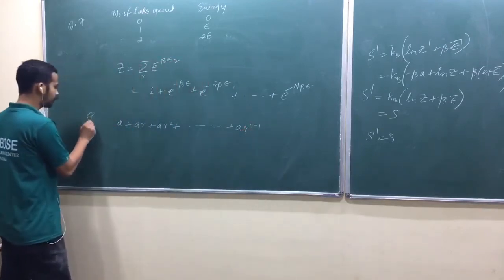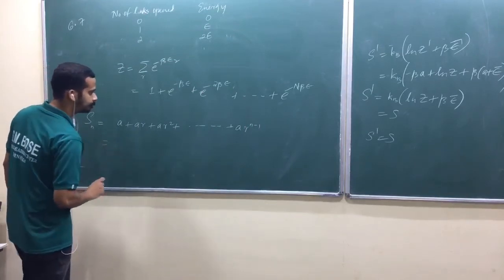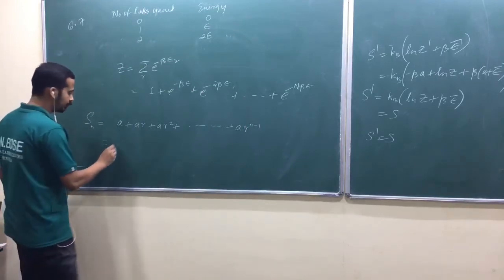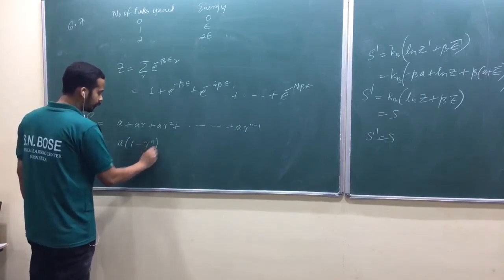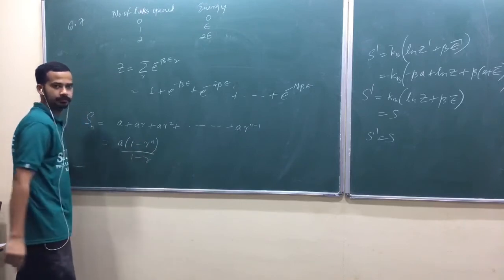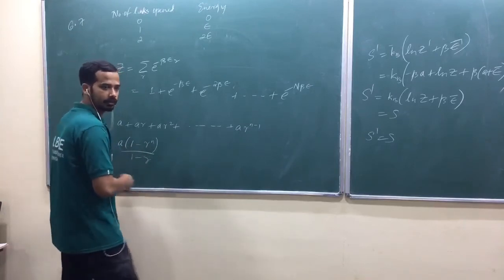This is summation over n terms. What is this? A into 1 minus r raised to n divided by 1 minus r. r should be less than 1.